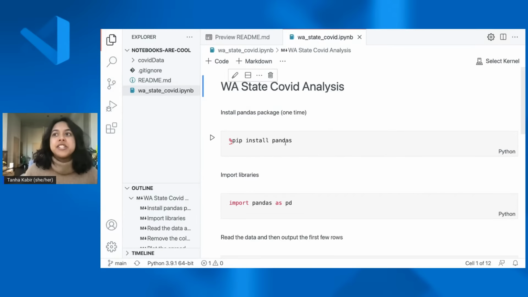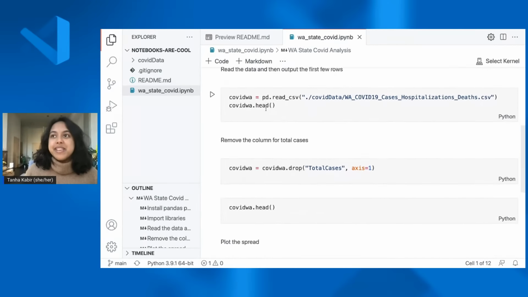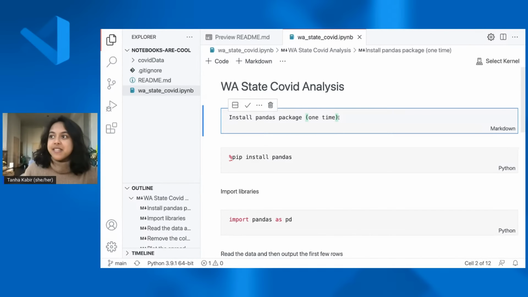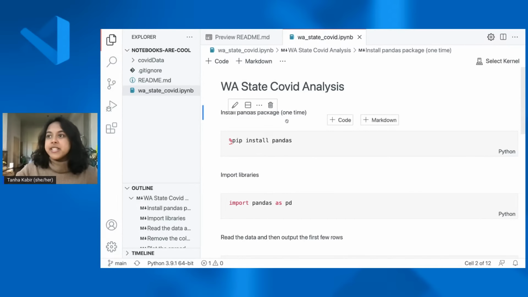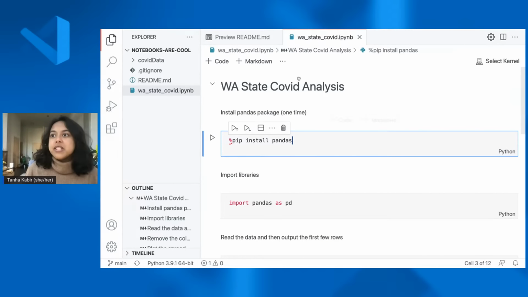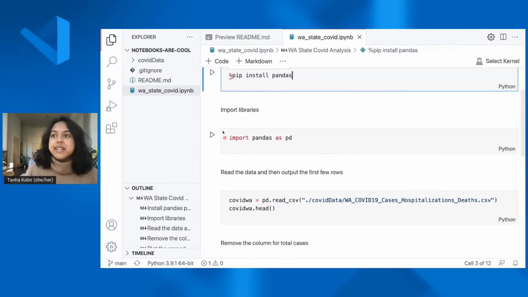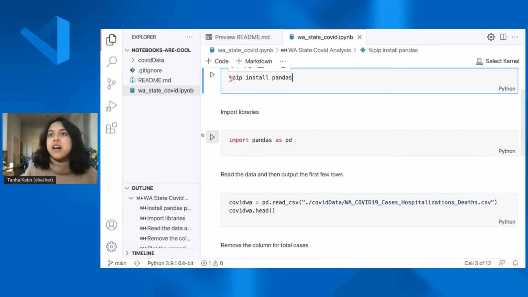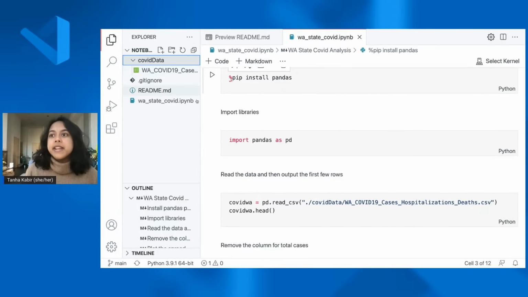So as you can see, I was able to open this notebook without having the extension. I can edit, so I can go, hey, hi, and I can hit Control Enter to save it. So I can do all my edits and everything without actually having the extension. But when I want to run it, let's say I want to run this notebook, which is essentially analyzing Washington State COVID data from this CSV over here.